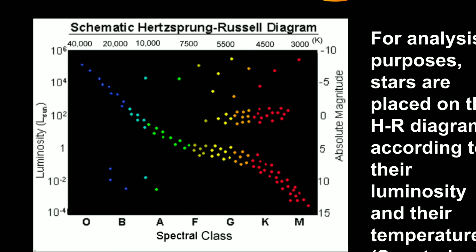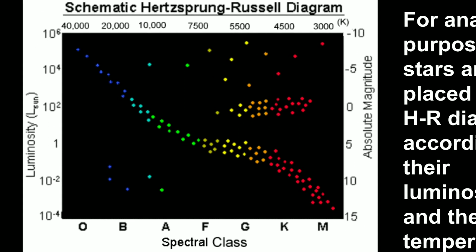Just observe this diagram. Luminosity is taken along the y-axis. The scale is 1, 10 to the power of 2, 10 to the power of 4, 10 to the power of 6, and 10 to the power of minus 2, 10 to the power of minus 4.